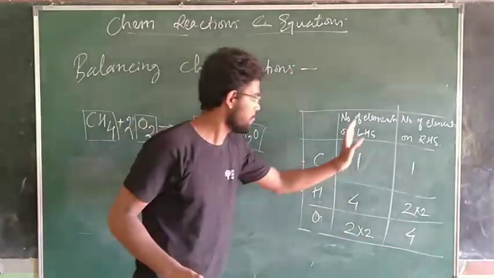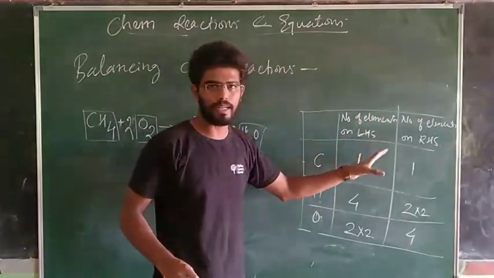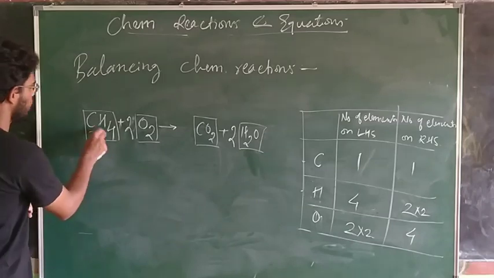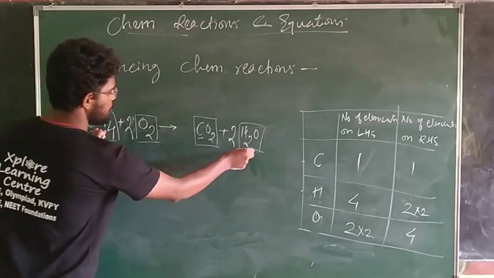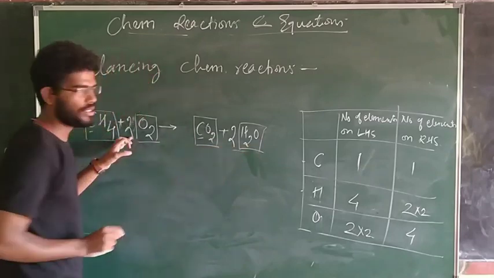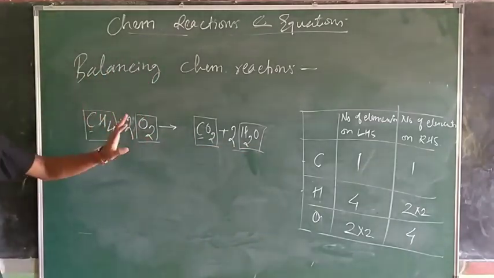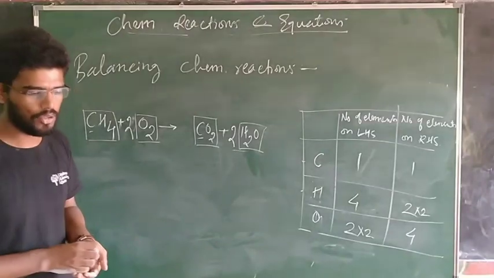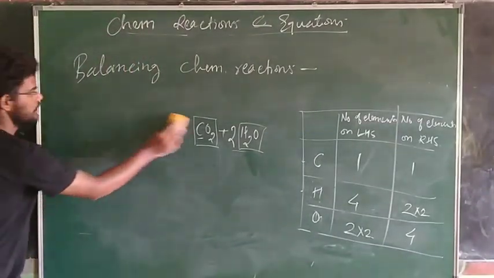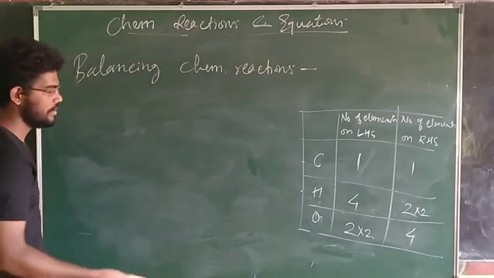That is balanced. When those number of entities is balanced in the chart, definitely it has to balance in the reaction. We can check that: 1 carbon, 1 carbon; 4 hydrogens, 4 hydrogens; 4 oxygens and 4 oxygens. That is how we can balance any chemical reaction. Simultaneously, you must note in your notebooks this today's part.